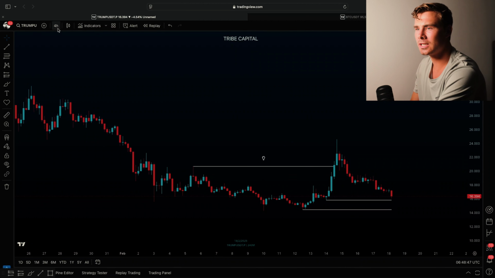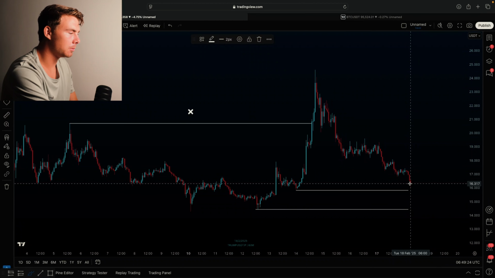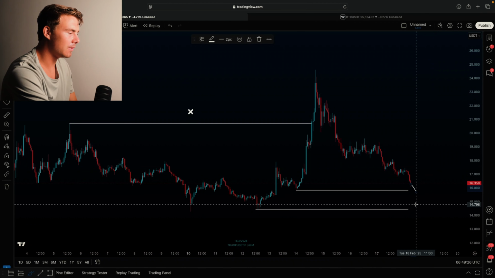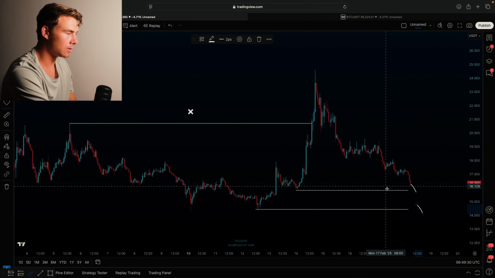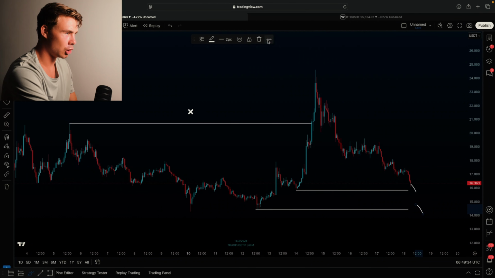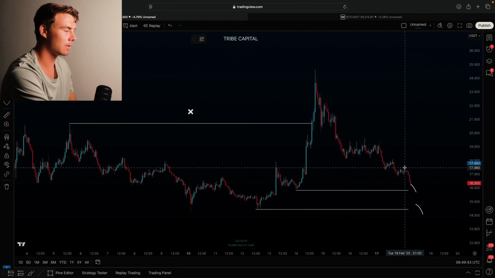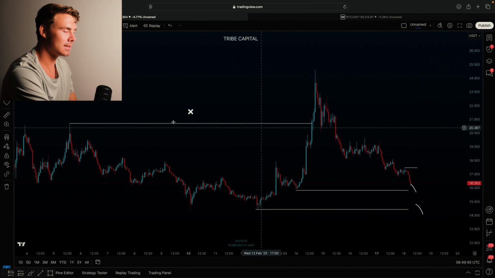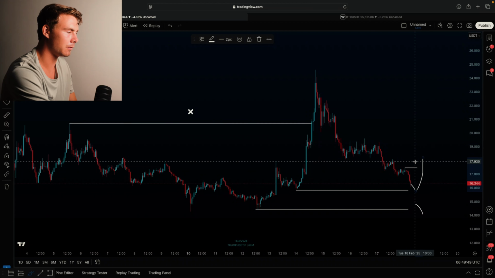Now what I want to see in order to trade the reversal is that I want price to either take out the liquidity pool over here or maybe even get a bigger flush towards the second liquidity pool right over here. Now after taking out the liquidity pool, this is where things become interesting. I want price to start forming a high probability reversal structure. That means that if we take out the first liquidity pool, for example, this is the significant high to break. But this, in my opinion, would not be a valid and high probability reversal structure.